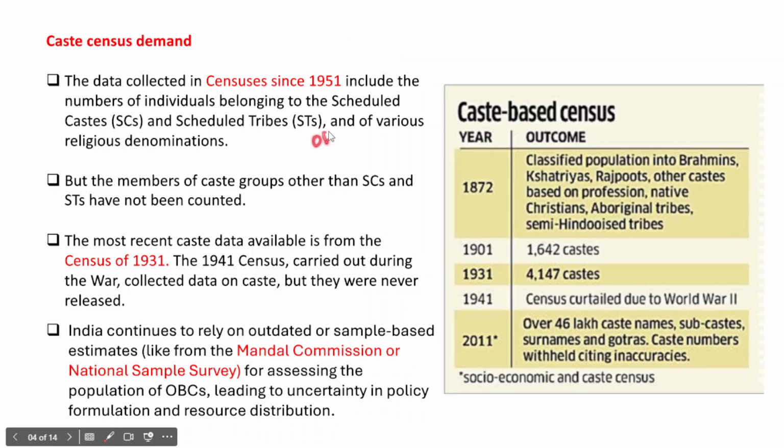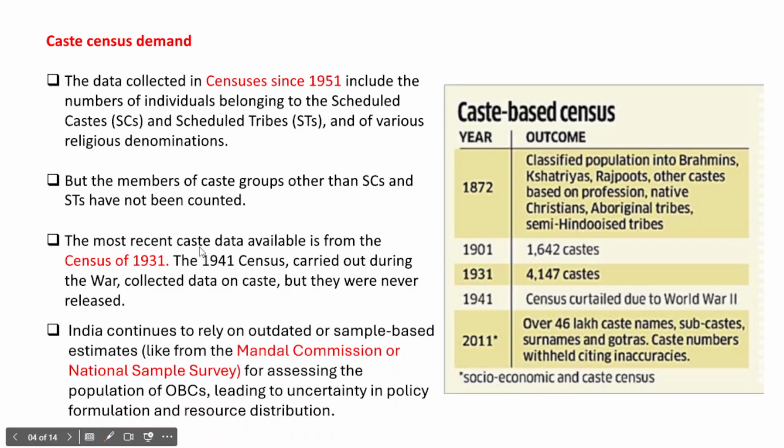So for 1951 we have some data about the scheduled castes and scheduled tribes population, but for other categories such as other backward classes or even general categories, we don't have adequate information, because the general category also consists of a number of different castes, and OBCs also consist of different castes. So OBCs are not homogeneous and the general category is also not homogeneous, and it is very important to understand the social, economic and educational background of those different castes, so that adequate and appropriate affirmative action policies can be framed. So that is the objective of conducting a caste census.